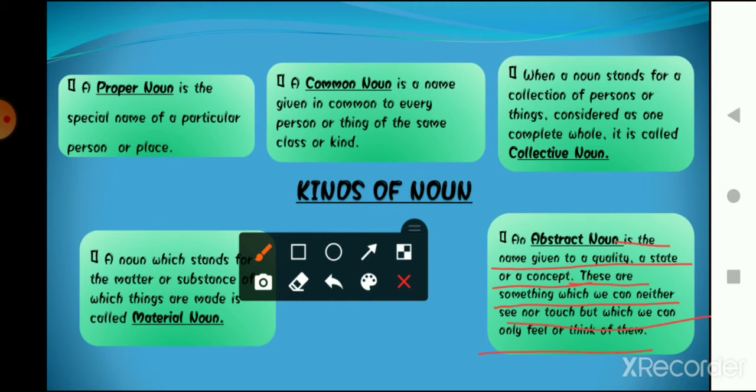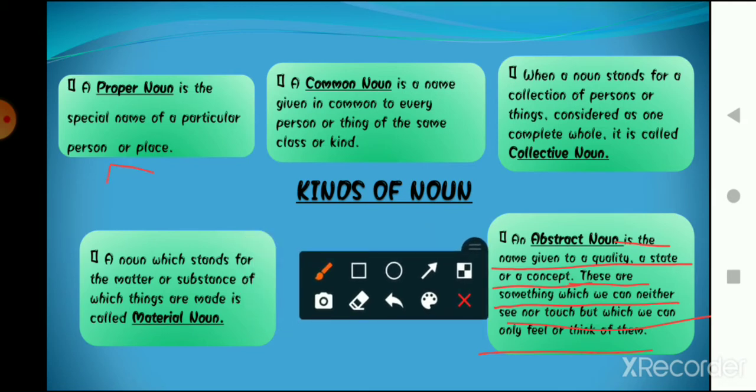So all these types of things which we cannot touch or see, and a name given to these types of particular things, is known as abstract noun. Understood, everyone? So these are the kinds of noun. There are 5 main kinds of noun, okay? What are those?